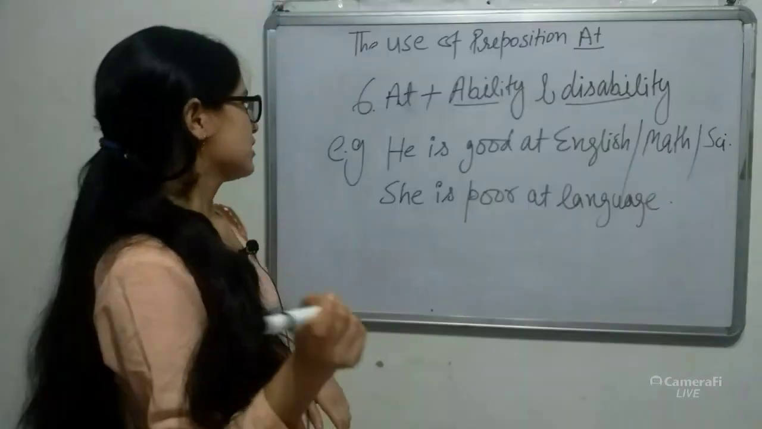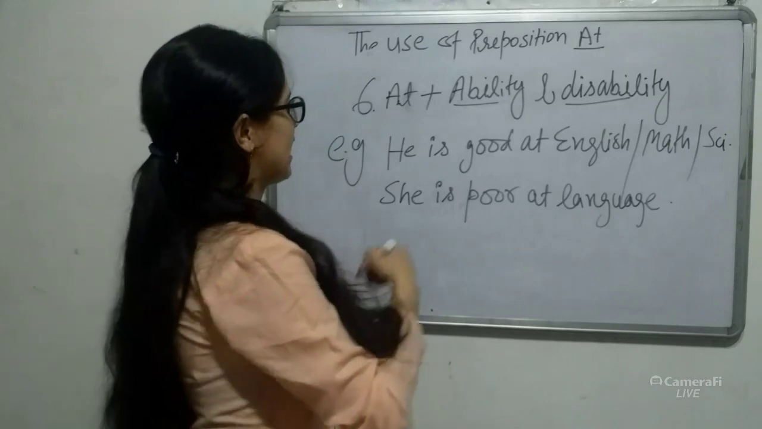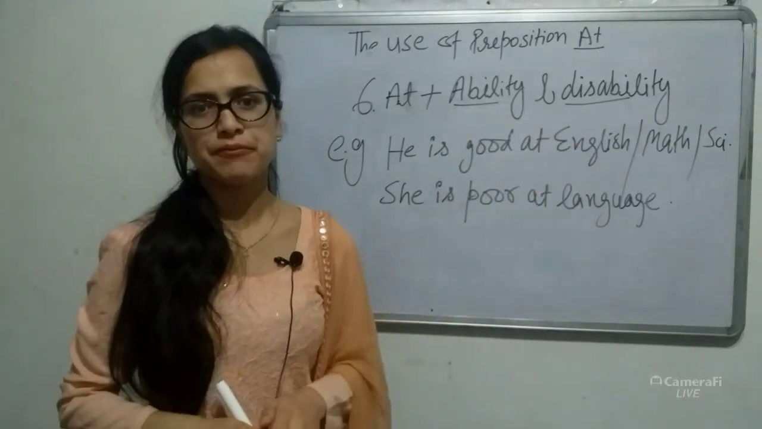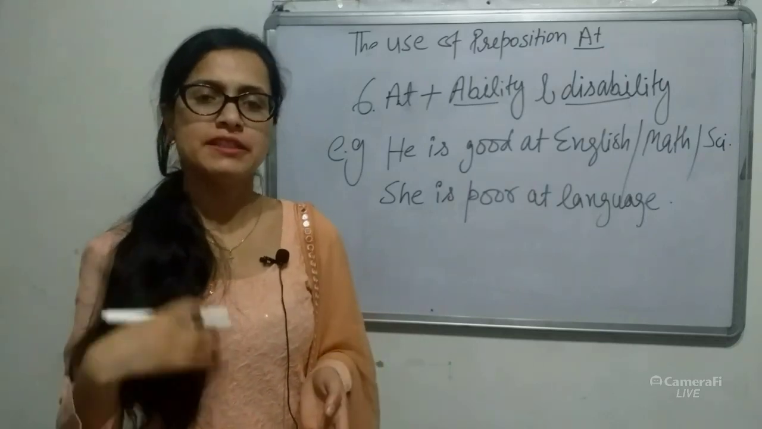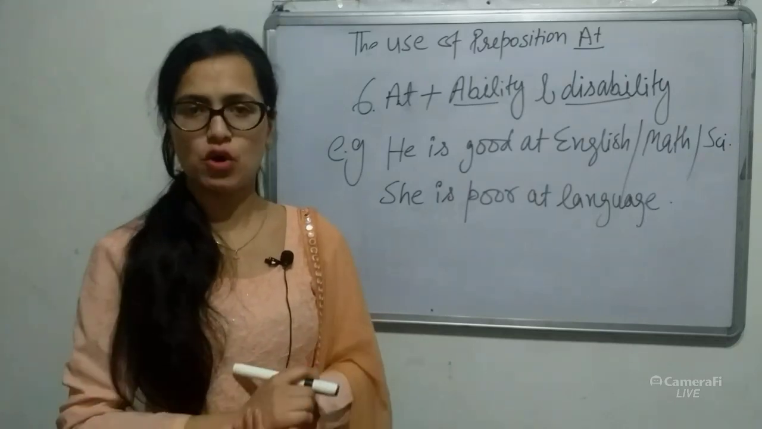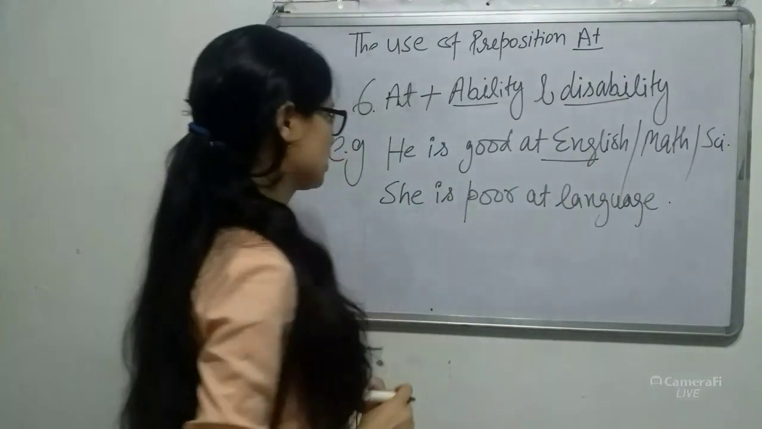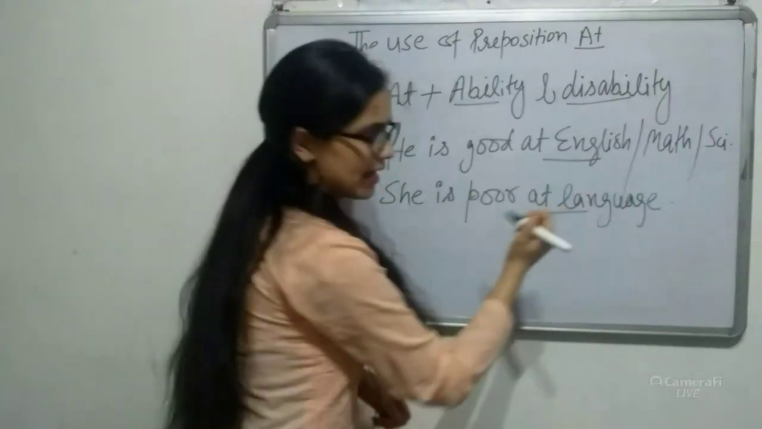Number 6, at plus ability and disability. So sometimes we use "at" to describe the abilities and disabilities of a person. For example, he is good at English. She is poor at language.